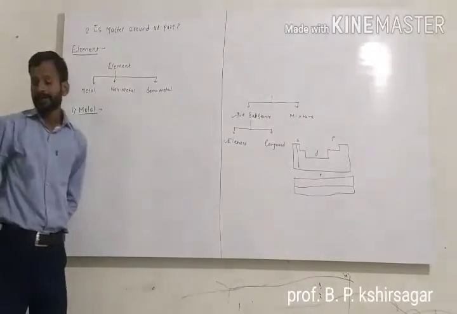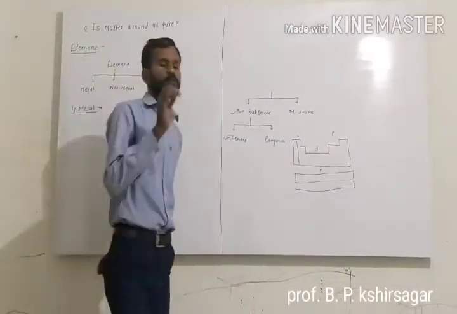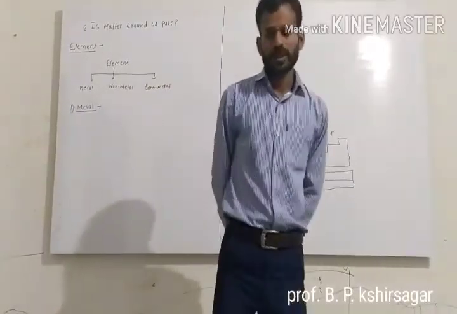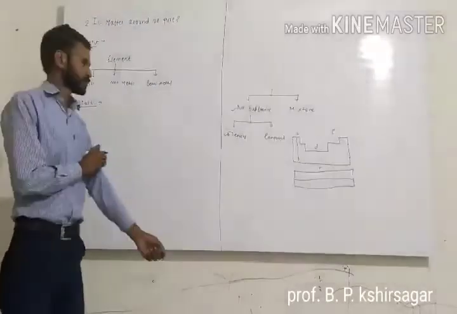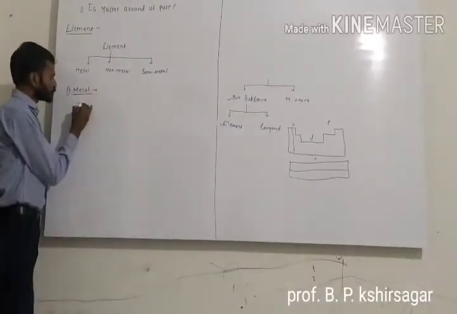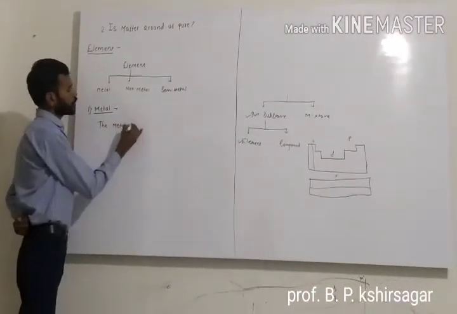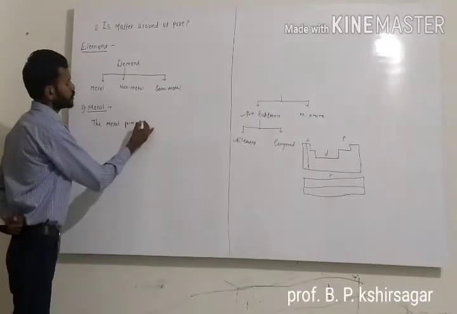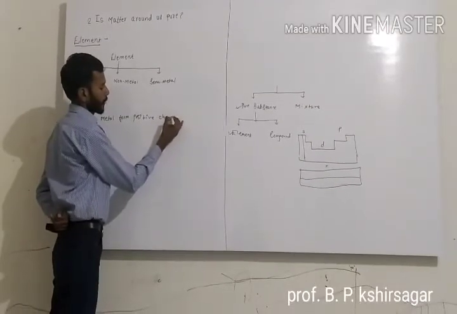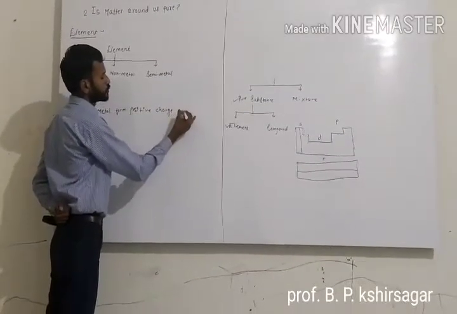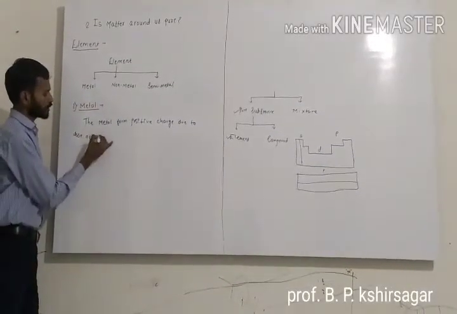The simple definition of metal is: an element which forms a positive charge. The positive charge is formed due to the loss of electrons. Means metals form positive charge due to loss of electrons.